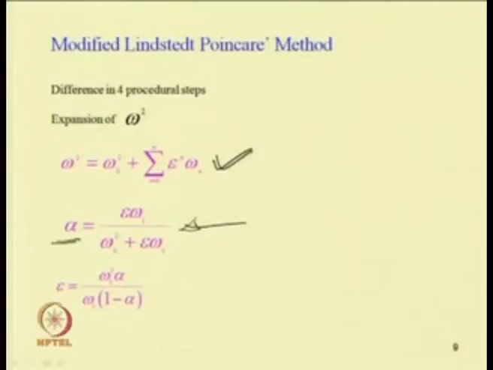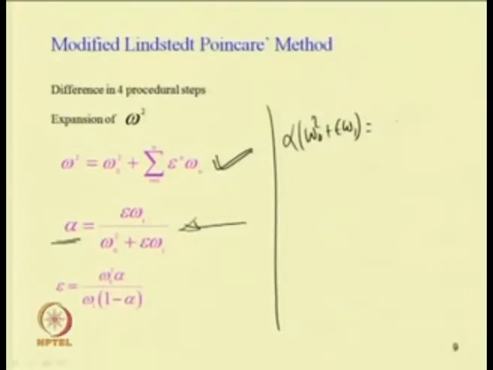So from this, introducing alpha equal to epsilon omega 1 by omega 0 square plus epsilon omega 1, one can find the expression for epsilon. In this way, it will be alpha into omega 0 square plus epsilon omega 1, which is equal to epsilon omega 1, or alpha omega 0 square equal to 1 minus alpha into epsilon omega 1, taking epsilon alpha omega 1 to the right hand side and taking epsilon omega 1 common.